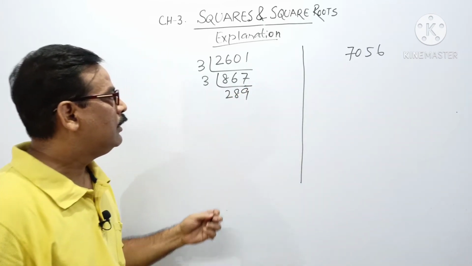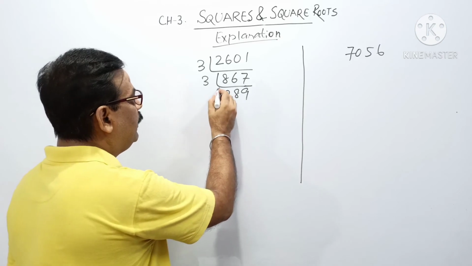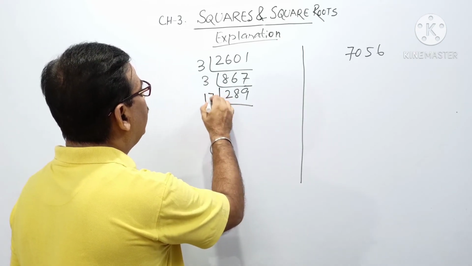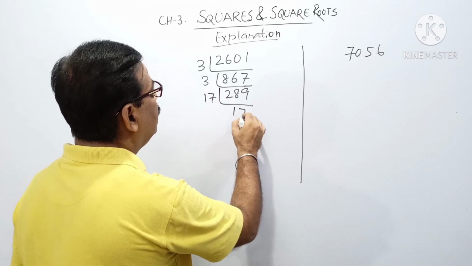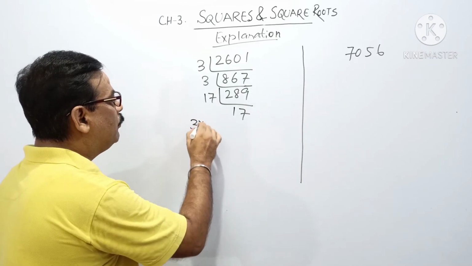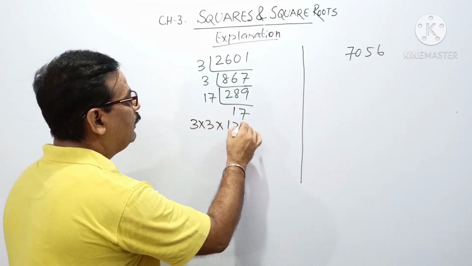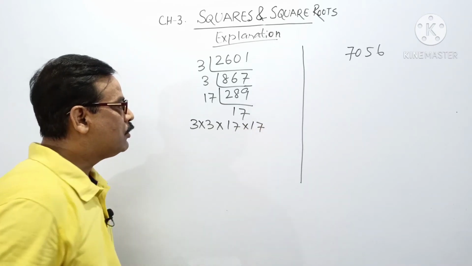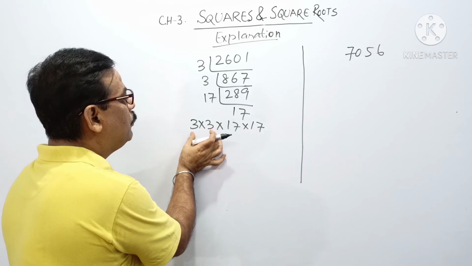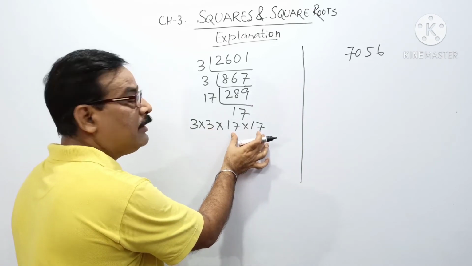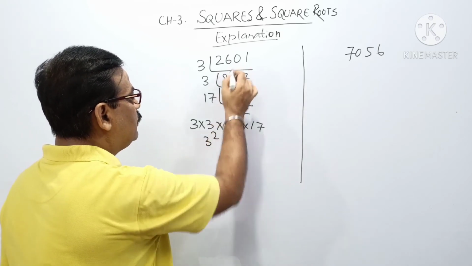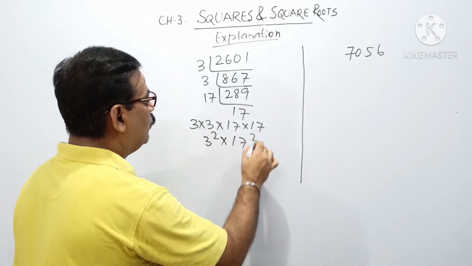and 3 9s are 27. So 289, and from here we take the number 17. 17 17s are 289. So the prime factors of this number are 3 into 3 into 17 into 17. So what we observe here is that the 3 factors are in pairs and the 17 factors are also in pairs. So we can say that this number 2601 is a perfect square.